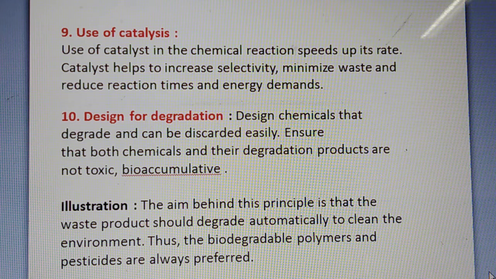What is the 10th principle? Design for degradation. Design chemicals that degrade and can be discarded, that decompose easily. Ensure that both chemicals and their degradation products are non-toxic and non-bioaccumulative. The aim behind this principle is that the waste product should degrade automatically to clean the environment, thus biodegradable polymers and pesticides are always preferred.